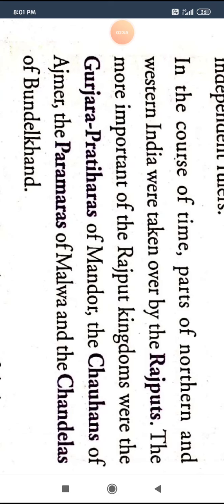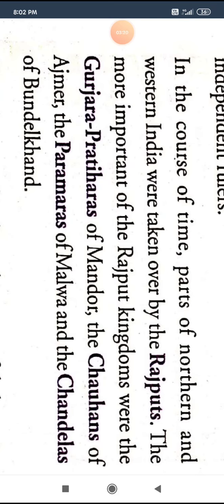The more important of the Rajput kingdoms were the Gurjara Pratiharas of Mandor, the Chauhans of Ajmer, the Parmaras of Malwa and the Chandelas of Bundelkhand.